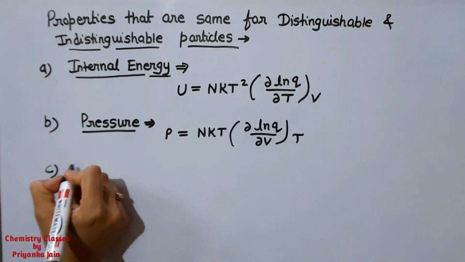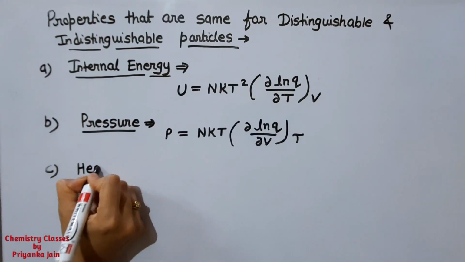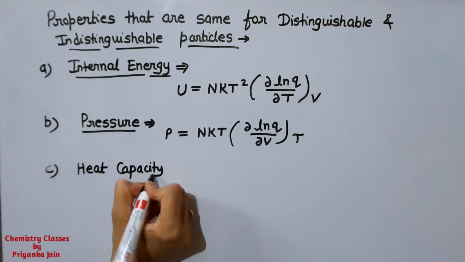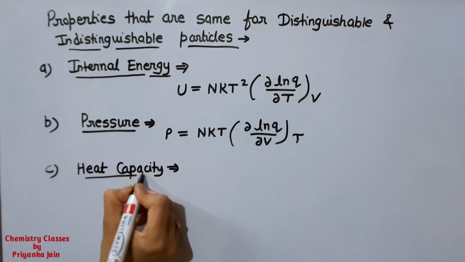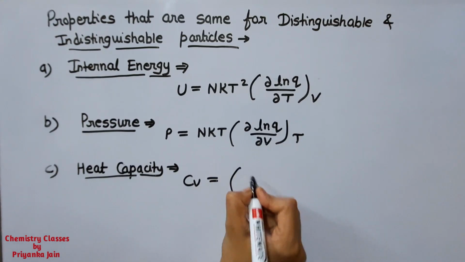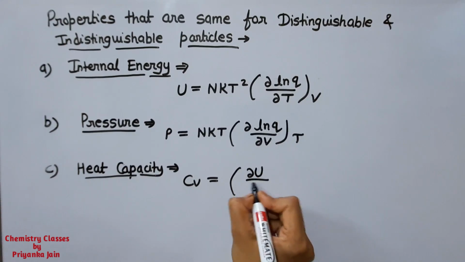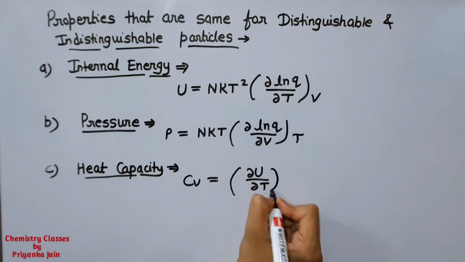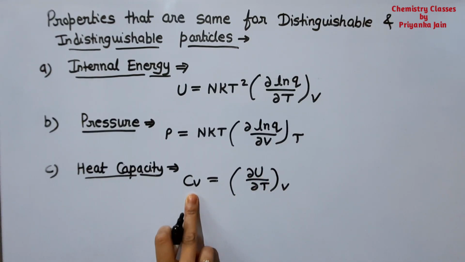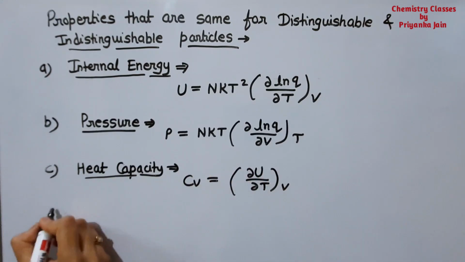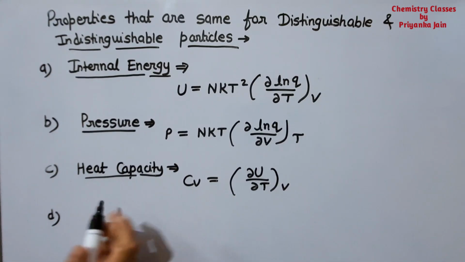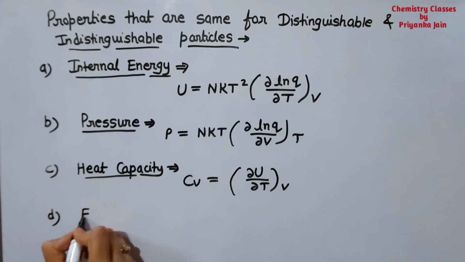Now see the third formula, for the heat capacity. Heat capacity Cv is given by del U upon del T at constant volume. If you know the internal energy, then you can calculate the heat capacity. For this formula we will give you a derived form somewhat later. Firstly, we have to see the formula for the enthalpy.